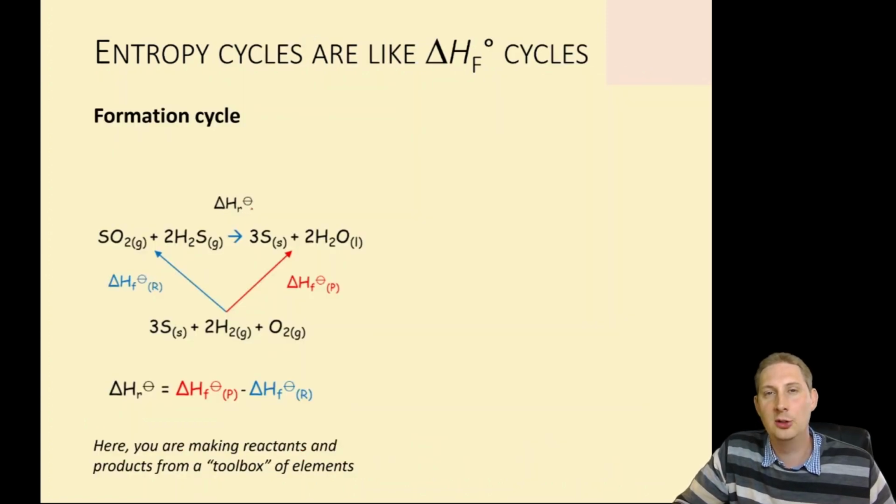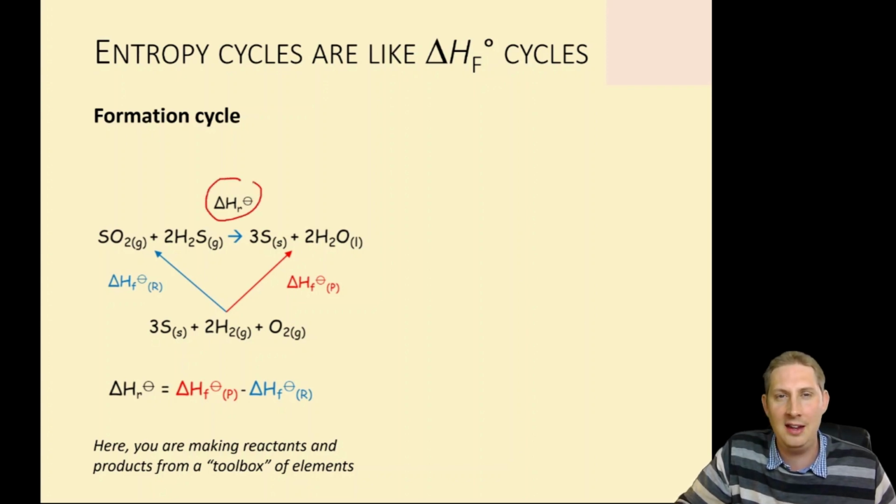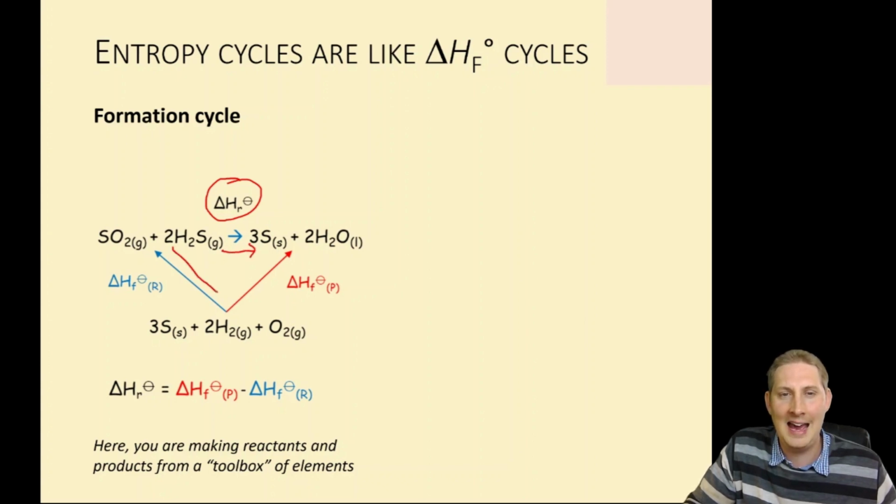Entropy change cycles are just like formation cycles. So let's say we're interested in the enthalpy change of this reaction, sulfur dioxide and hydrogen sulfide forming sulfur and water. Well, going from reactants to products is the same as going against this arrow and with this arrow. This should be familiar to you from your topic 8.